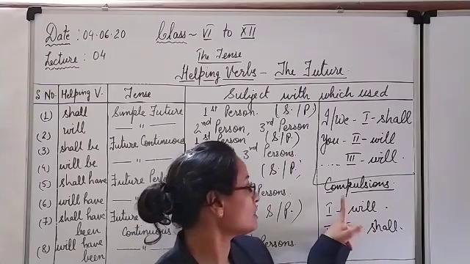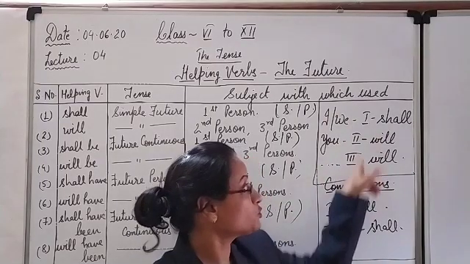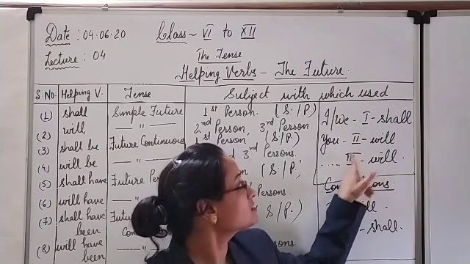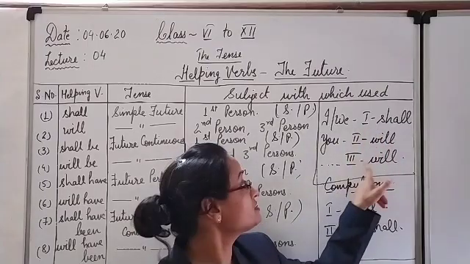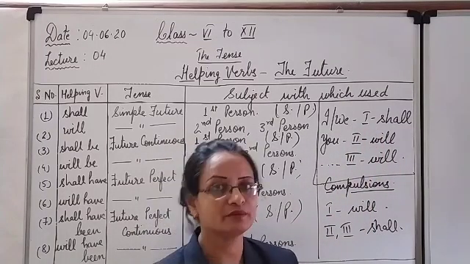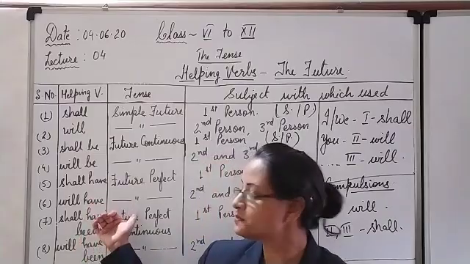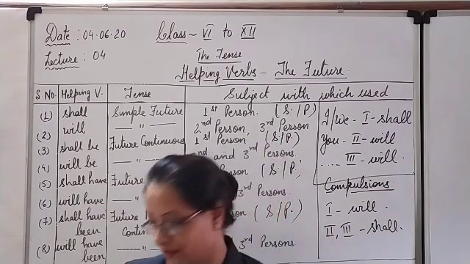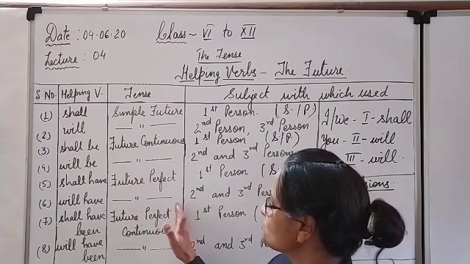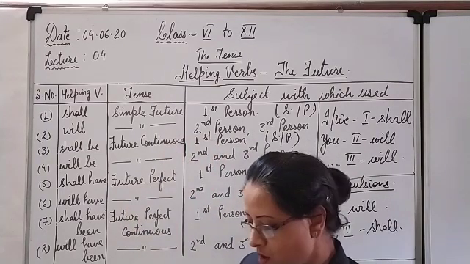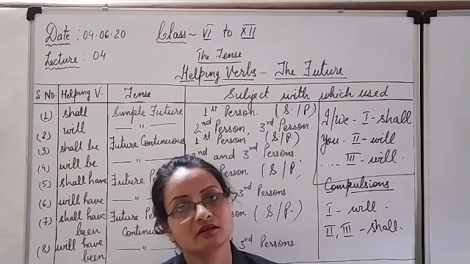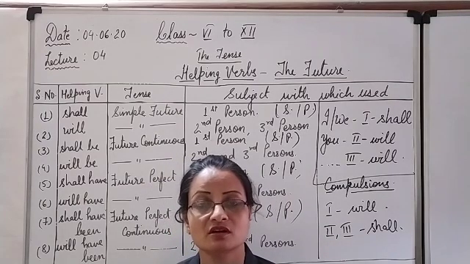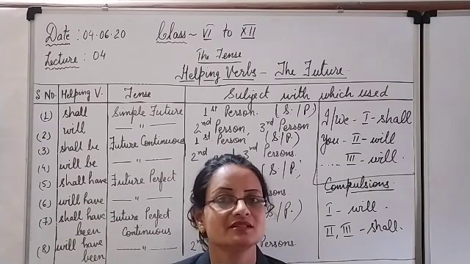Okay, so for compulsions, make it vice versa, and in the general case you have to use shall with the first person and will with the second and the third person. So along with the helping verbs, this confusion is also clear. In the next lecture now we are going to see the object, and after that we will come to the sentence structure and all the types of tense one by one.